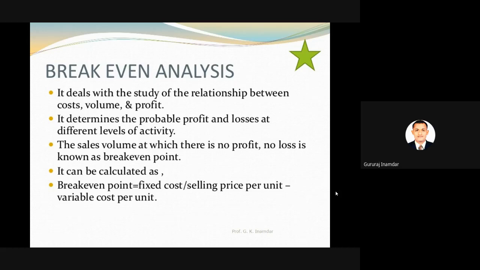The sales value at which there is no profit no loss is known as the break even point. In break even analysis,